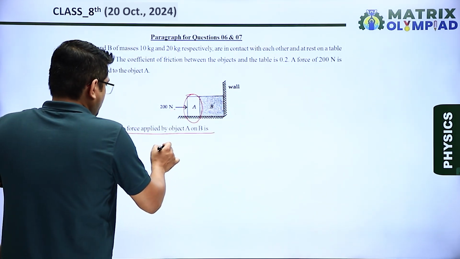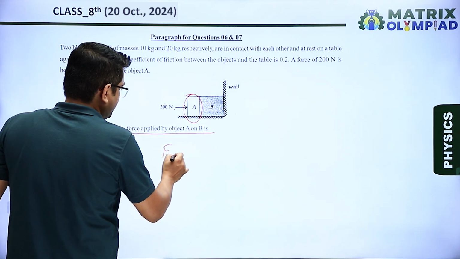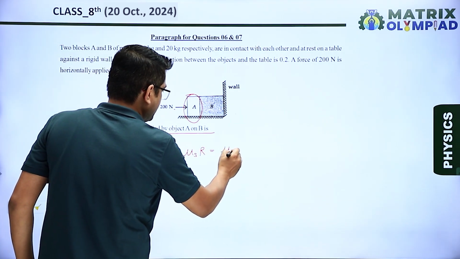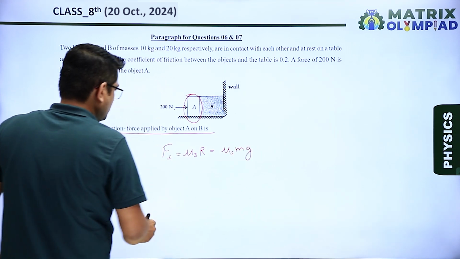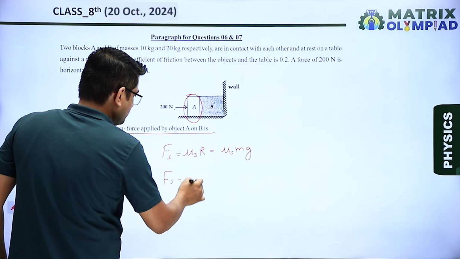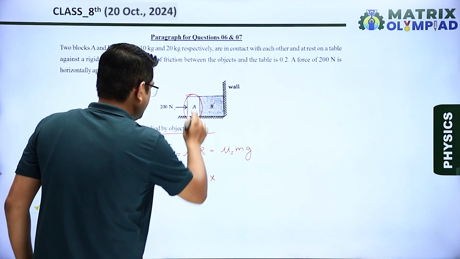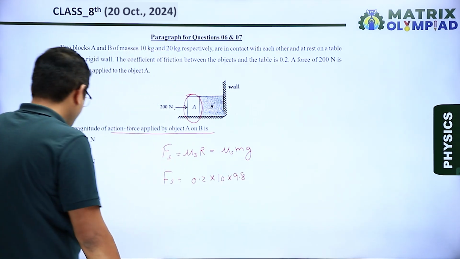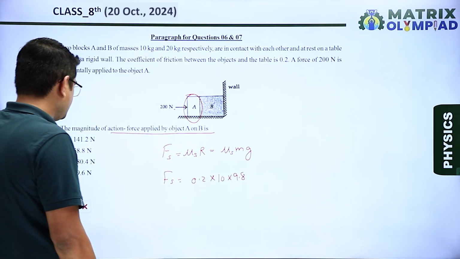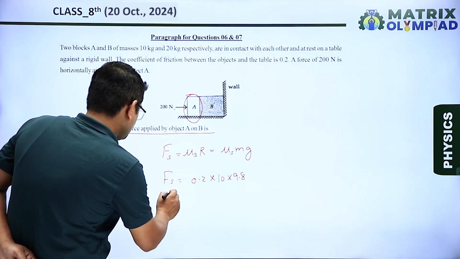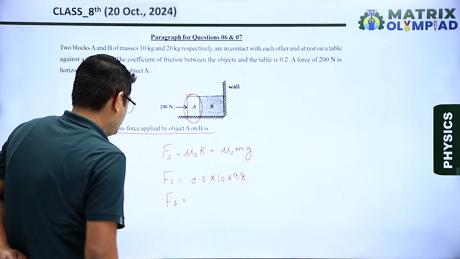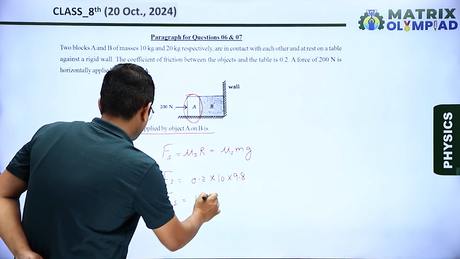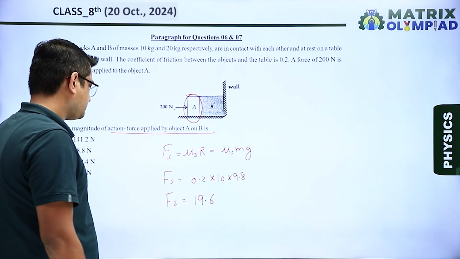So what is the friction force here? Fs is equal to, same formula, mu s into R. The value of R is given by mg. So Fs is equal to 0.2 multiplied by the mass of object A, which is 10, multiplied by 9.8. On solving this we will get 19.6.